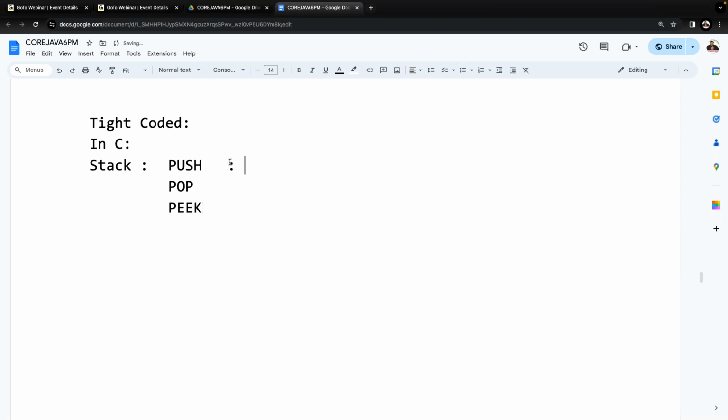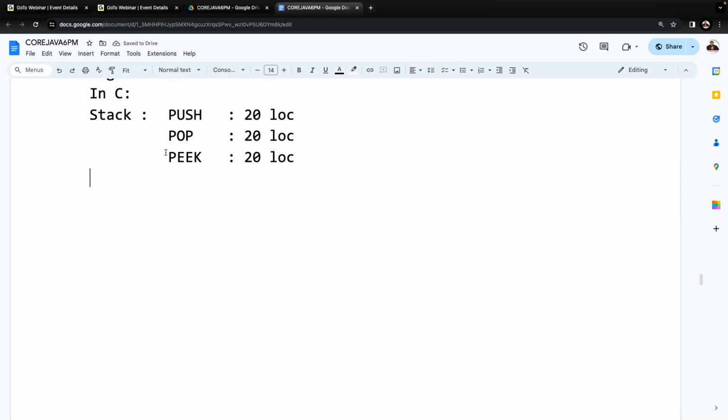In the C programming language, to perform the push operation, how many lines of code are we going to write? Hardly 20 lines of code, on average. To perform the pop operation, again 20 lines of code. To perform the peek operation, again 20 lines of code. So push is 20 lines, pop 20 lines, and peek again 20 lines.